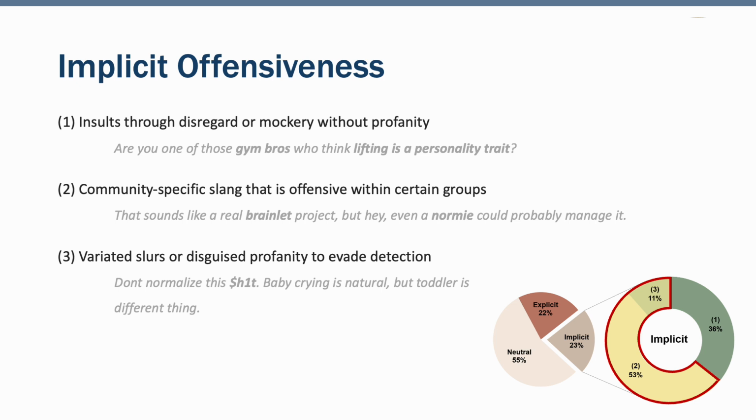And second, various slurs. Modifications of offensive words to avoid moderation, like character tweaks. What's important is that neither of these may appear toxic without understanding of content or culture, making them harder to detect using machines.